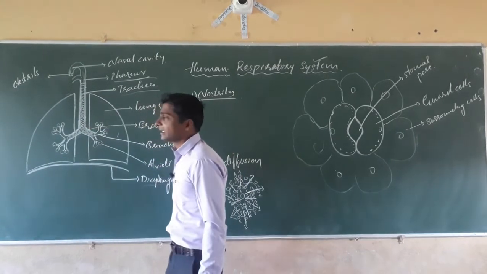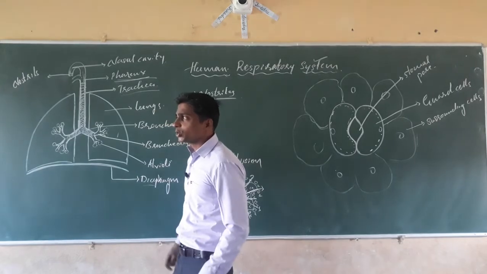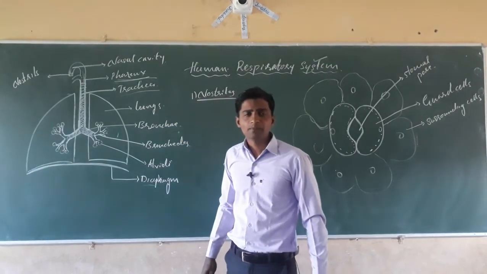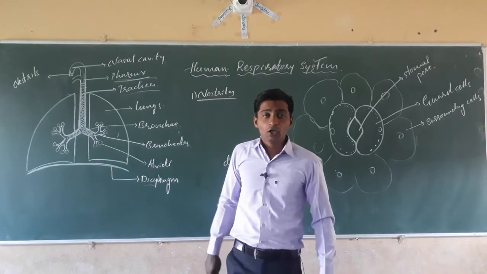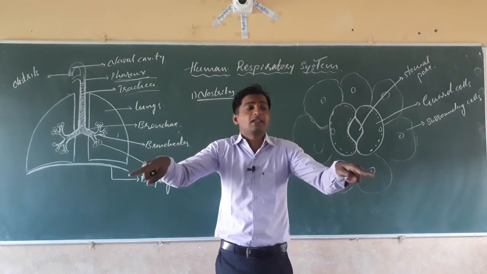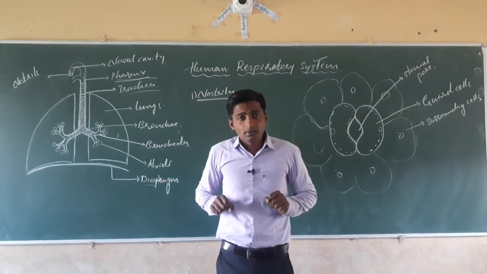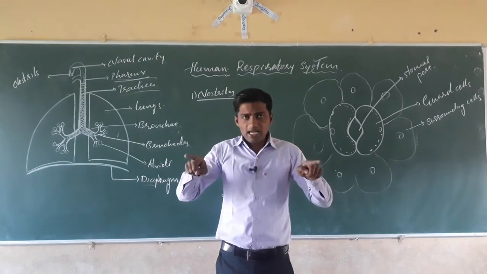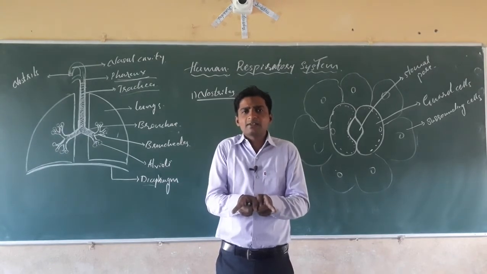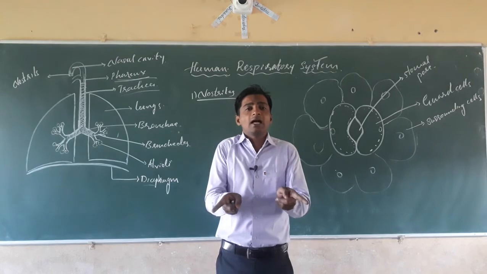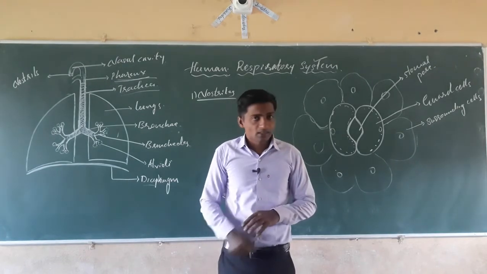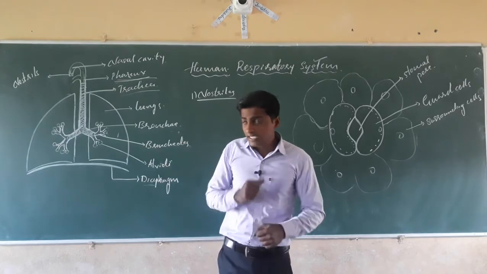Next, this trachea branches into two main branches or two main pipes, called the bronchi, which enter into the two different lungs, the right lung and the left lung. Isn't it? The trachea branches into two. These two branches will enter into the lungs, that is the right lung and the left lung. Isn't it?